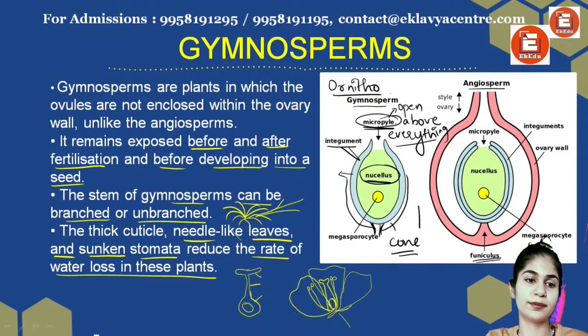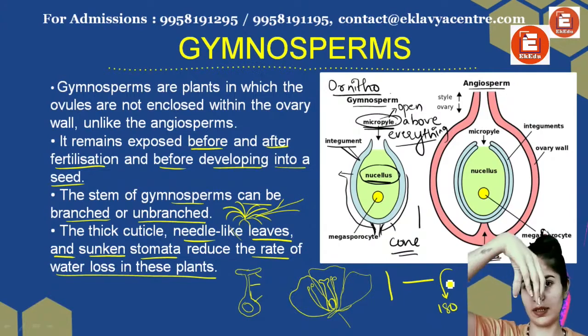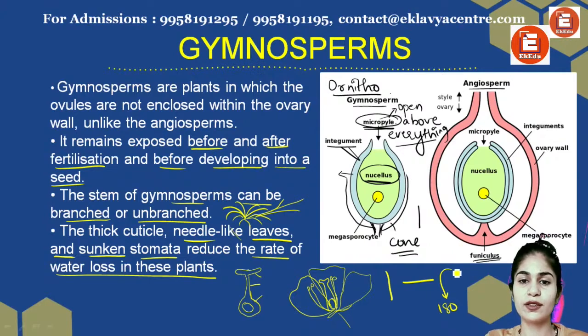This is like straight. This is a straight structure. There can be a 90-degree structure. There can be an inverted structure which is 180 degrees, like this structure which can have the micropyle end at the lower end, right? So there can be a 180-degree tilt. There can be a 360-degree tilt too, right?